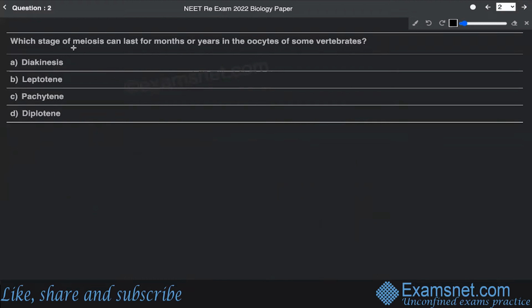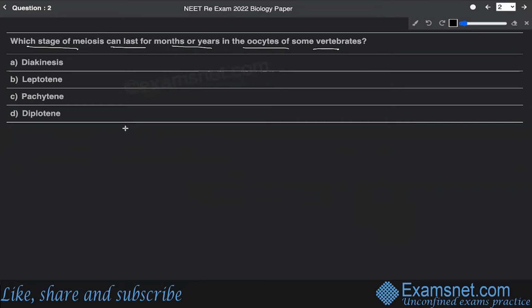Question number 2 says: which stage of meiosis can last for months or years in the oocytes of some vertebrates? Diakinesis, leptotene, pachytene, or diplotene. This is a very generalized question that includes the knowledge of both the chapter on cell cycle and cell division, and also the reproduction part.